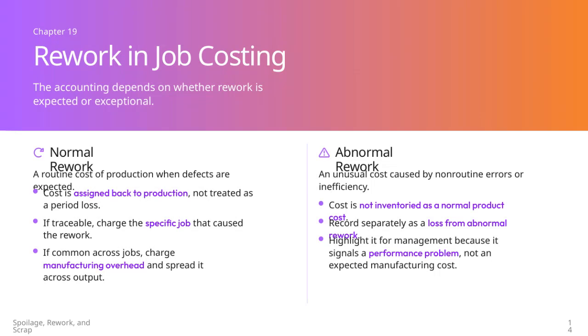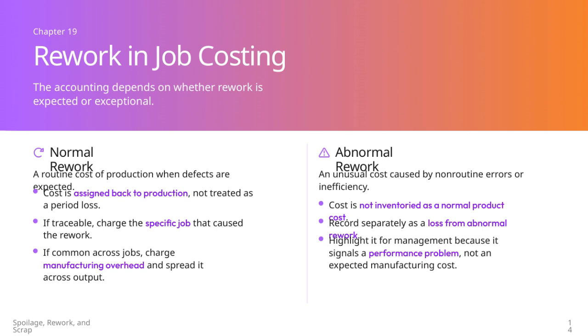When we talk about rework in job costing, it's important to distinguish between normal rework and abnormal rework. Normal rework refers to the routine costs we expect to incur when defects happen during production. These costs aren't seen as losses, instead, they're assigned back to production. If we can trace the rework cost to a specific job, we charge that job directly.